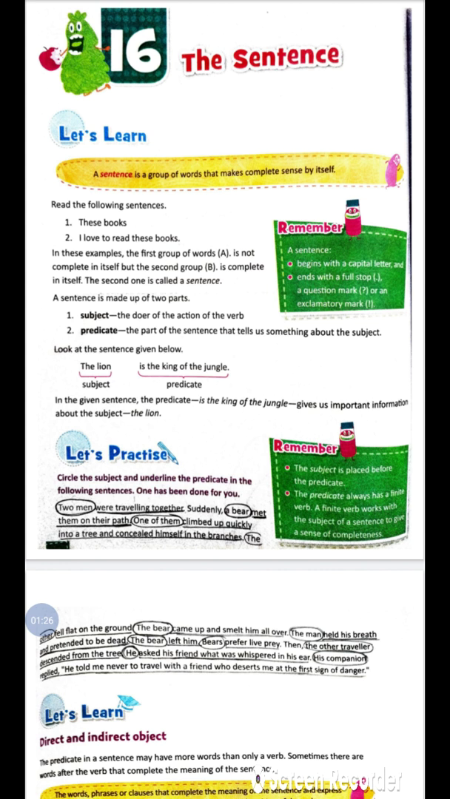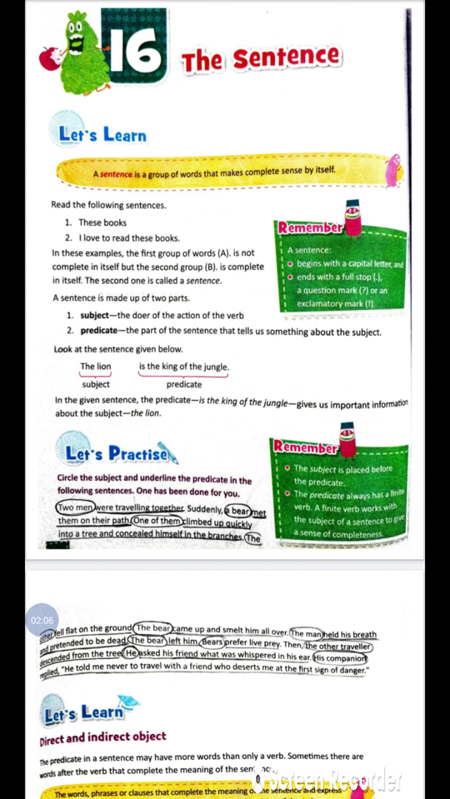And one more thing, a sentence is made up of two parts that you know very well, subject and predicate. What is the subject? The doer of the action of the verb. Who is doing the action? The doer of the action of the verb is called the subject. And what is the predicate? The part of the sentence that tells us something about the subject. That is called the predicate.